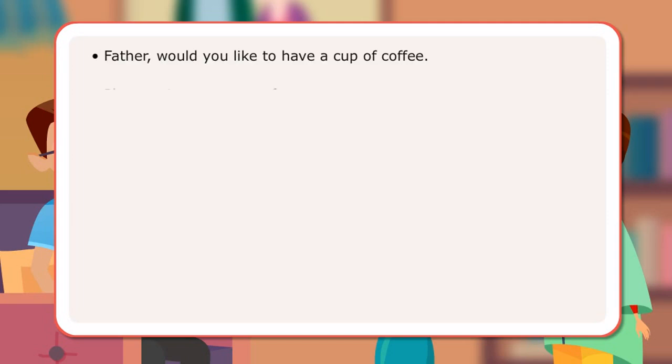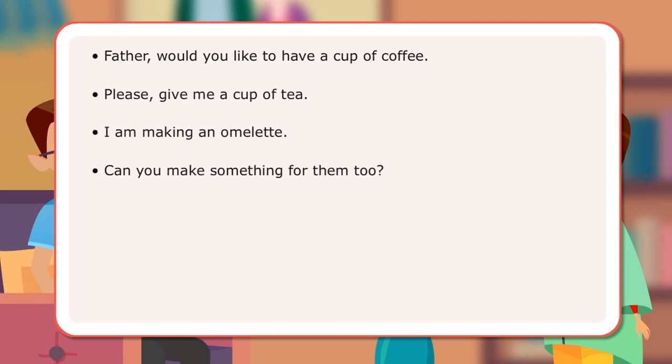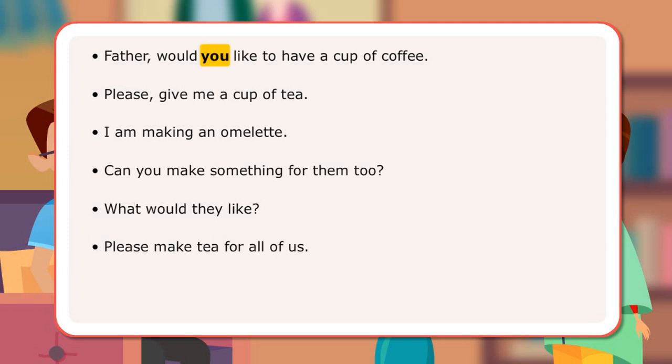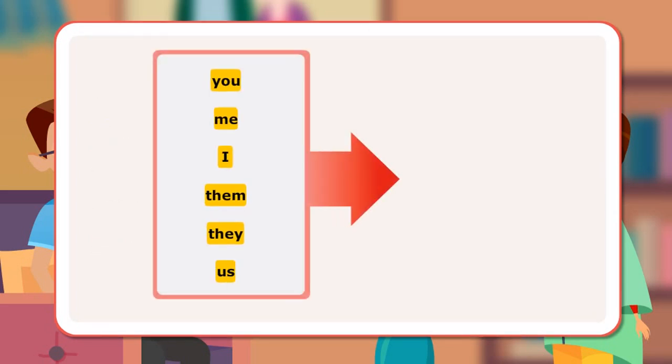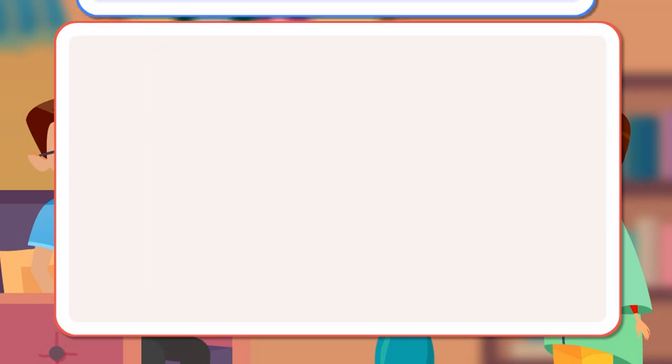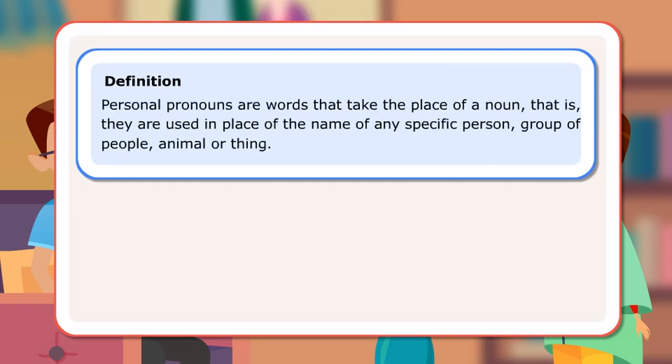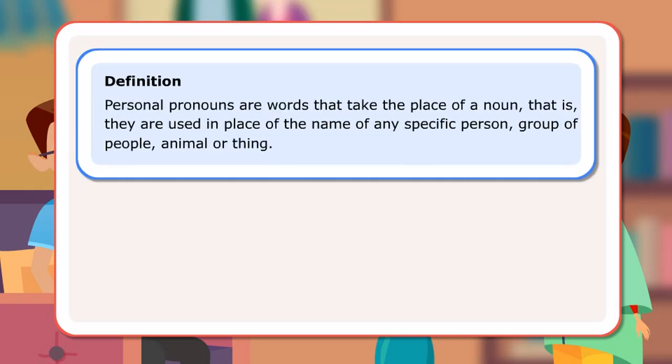In the conversation, Father and Anu have used many words in place of a particular person or group of people. The words you, me, I, them, they, us are examples of personal pronouns. Definition. Personal pronouns are words that take the place of a noun. That is, they are used in place of the name of any specific person, group of people, animal or thing.